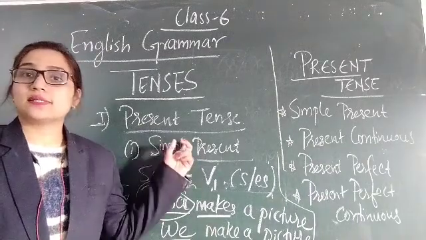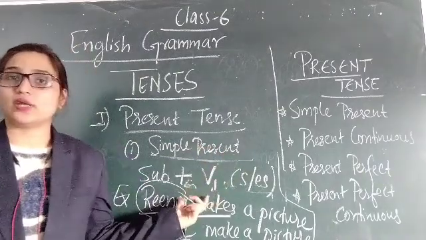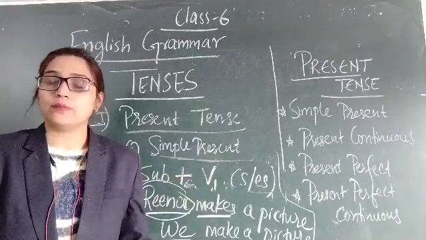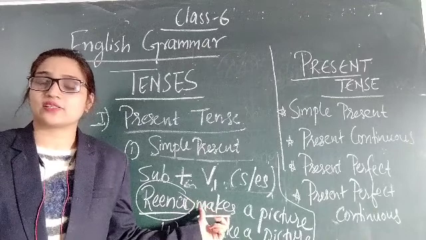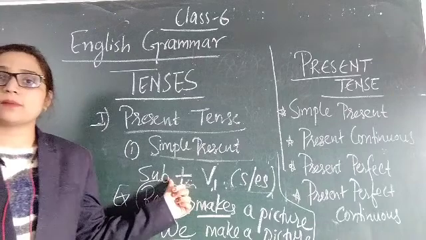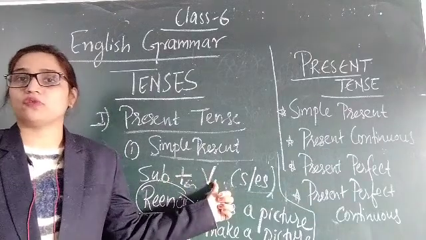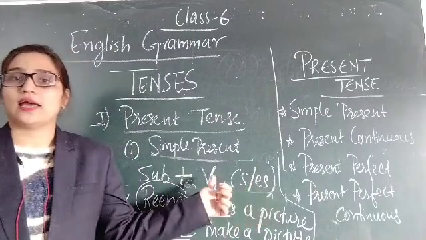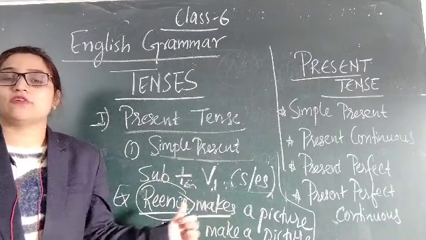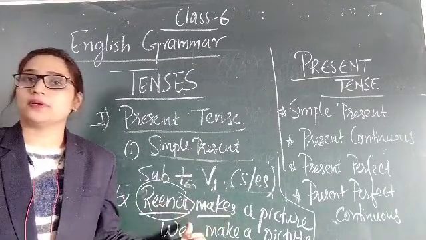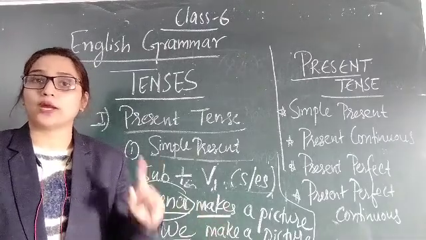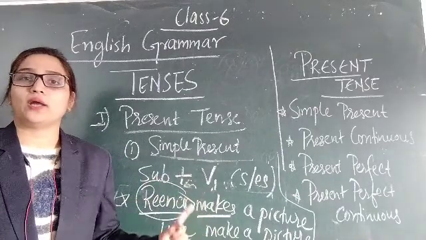So this is simple present tense. It's very simple. We use simple present when we talk about any habitual action, general truth or facts. Its structure is subject plus first form of the verb with S or ES. We put S or ES with the verb only when the subject is third person singular, that is he, she, it, or the name of any one person, one thing or one animal.